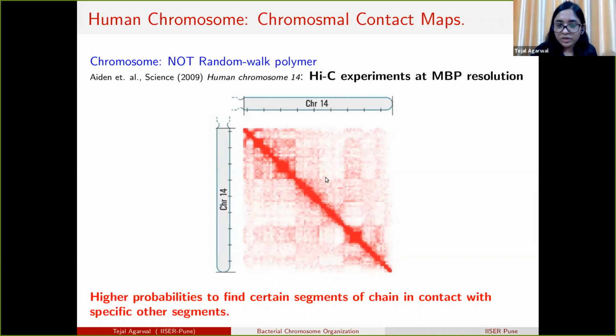Darker the color, higher the probability of segments to be found close to each other. Suppose this particular chromosome segment comes close to this particular segment with high probability, but this other segment, which is approximately white, does not come close to it at all. So there is an organization which is found here.